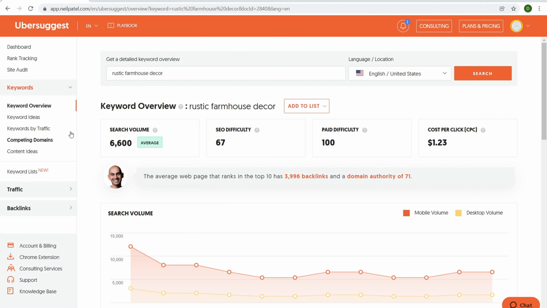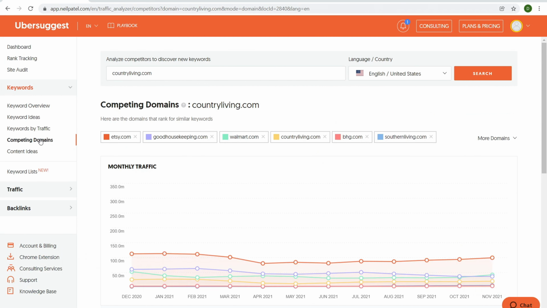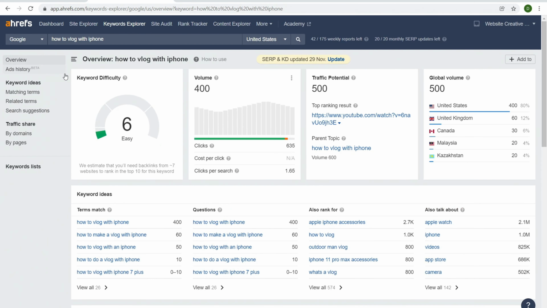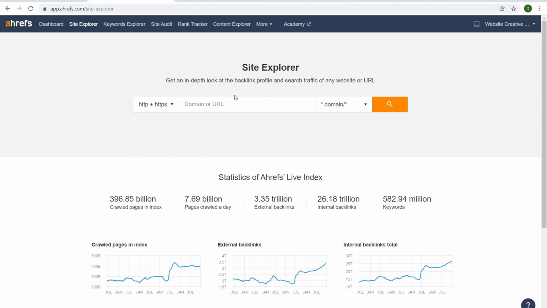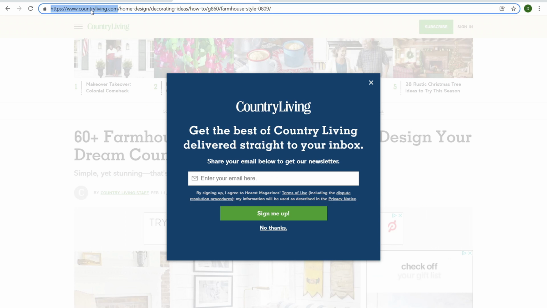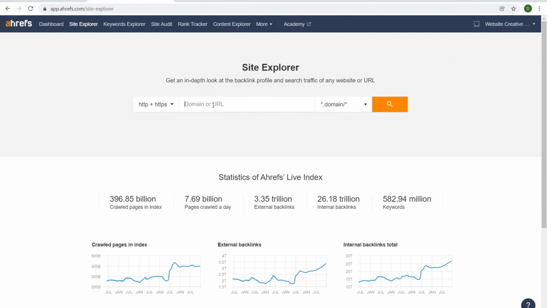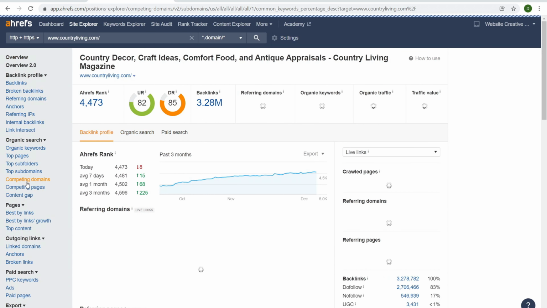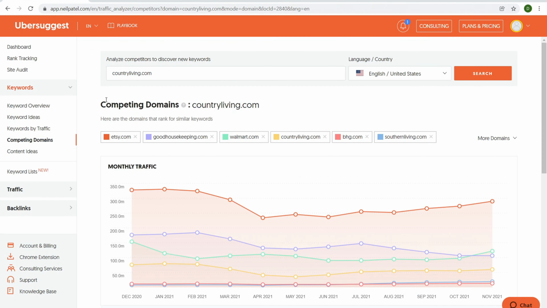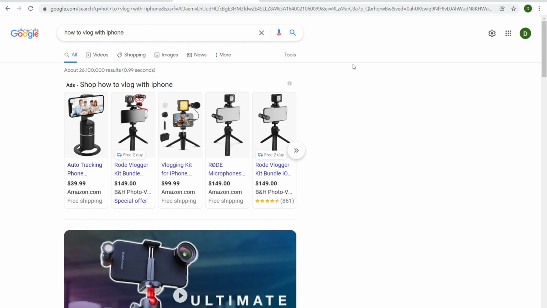In general, I personally like that I can just come over here to competing domain names, and I can kind of do the same thing over here with Site Explorer. So for example, I can just come over here, country living, we'll take that. And let's take a broad look at country living. Once this loads, I can just navigate over here to competing domain names and get similar information. Competitive research with both Ahrefs and Ubersuggest. Competitive research is my favorite way to do any type of keyword research.